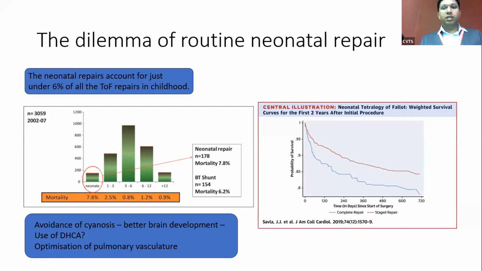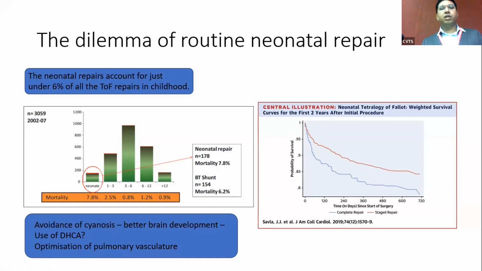This was a paper which came out in 2019. This was an administrative data set where they compared tetralogy of Fallot repairs that underwent a primary repair and a two-stage repair, the red line representing the two-stage repair. After the initial steep fall, at the end of 2 years, only 84% of two-stage patients were alive, whereas with the primary repair, only 77% of the children were alive.